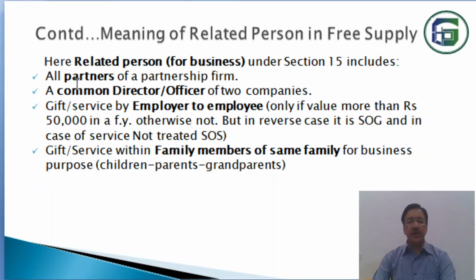Now you see the point comes here, the related person. Now who are the related persons? Under Section 15 it includes all partners of the partnership firm. In a partnership firm there are two or more partners. So partners have their business interest, and any transaction between the partners, though it is free, any free supply between the partners, will be brought under the GST bracket. Though it is free supply, it will be brought under the tax bracket of the GST.